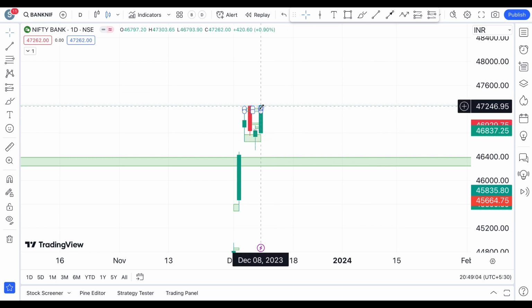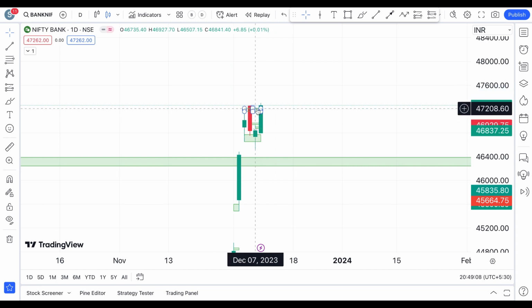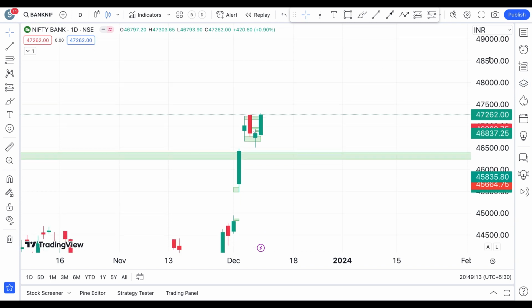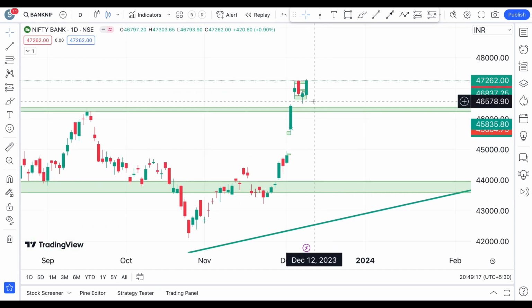So we have a bullish scenario on a monthly chart of Bank Nifty, weekly chart of Bank Nifty, and even on a daily time frame of Bank Nifty. But that doesn't mean that it will continuously form green candles. Obviously, there's going to be some pullback action that you are going to see on Bank Nifty, but you don't know which days those are in the coming week.